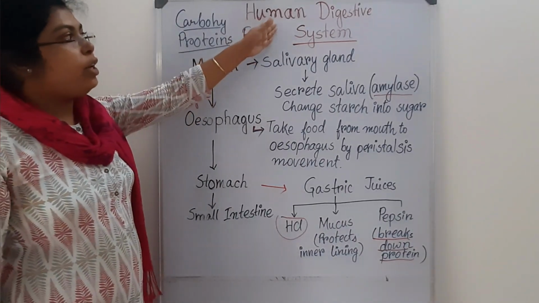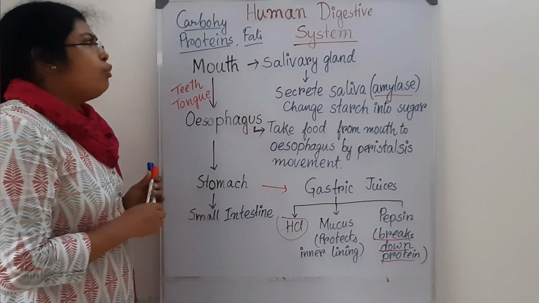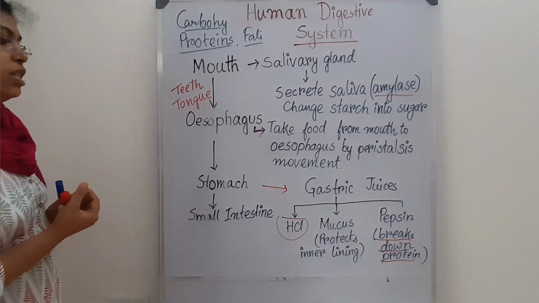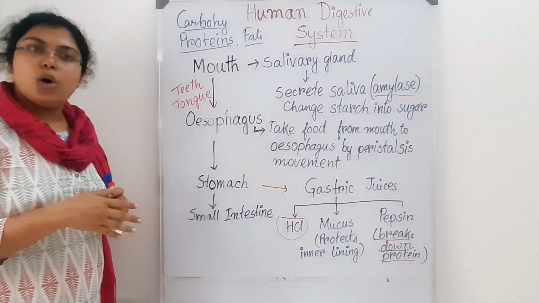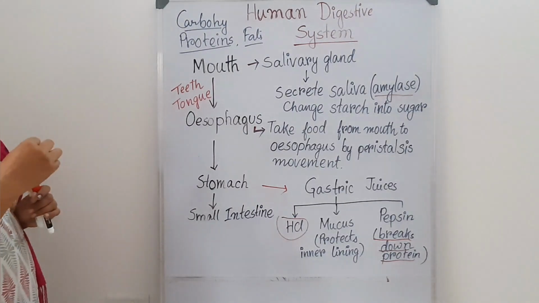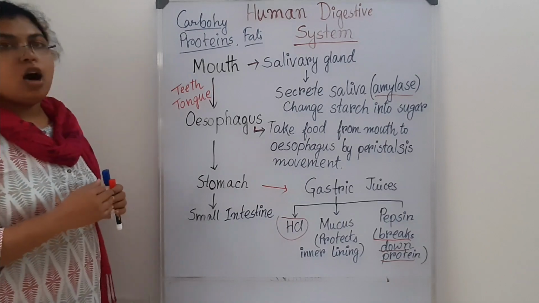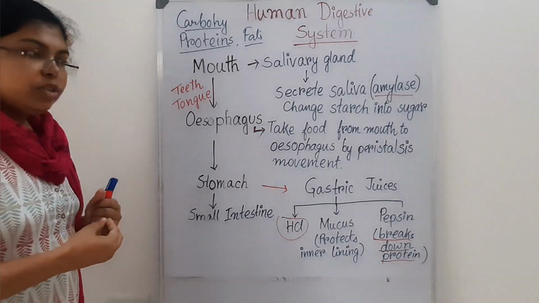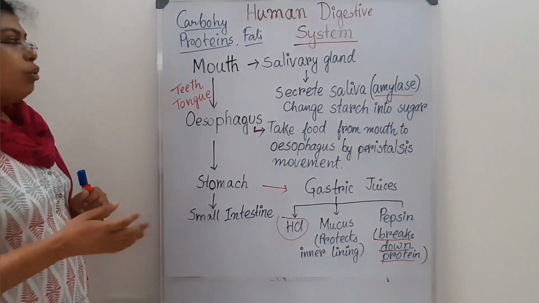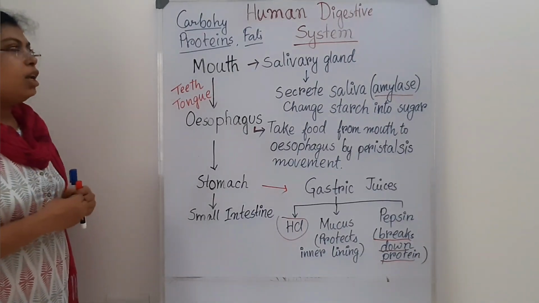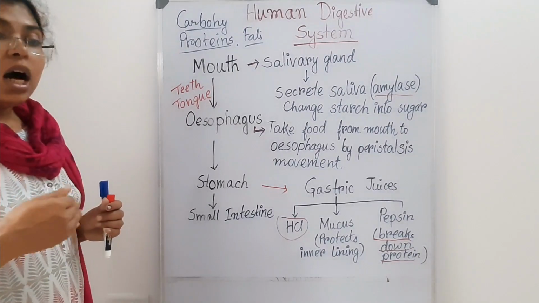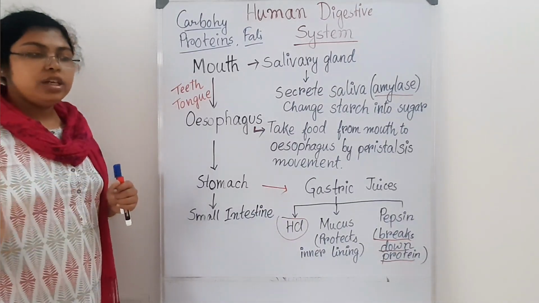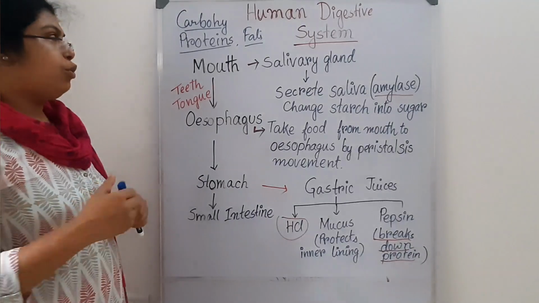We are going to talk about the human digestive system. What is the human digestive system? The human digestive system starts with our mouth, and with the help of the mouth we are taking in our food, isn't it? Yes. So we take in solid and liquid material with the help of the mouth, and whatever undigested material remains is excreted or released through the anus.